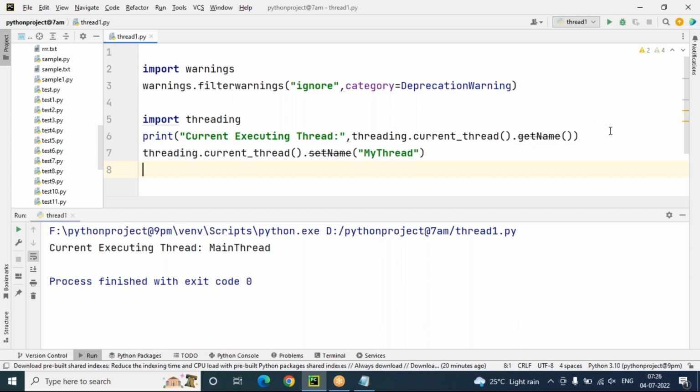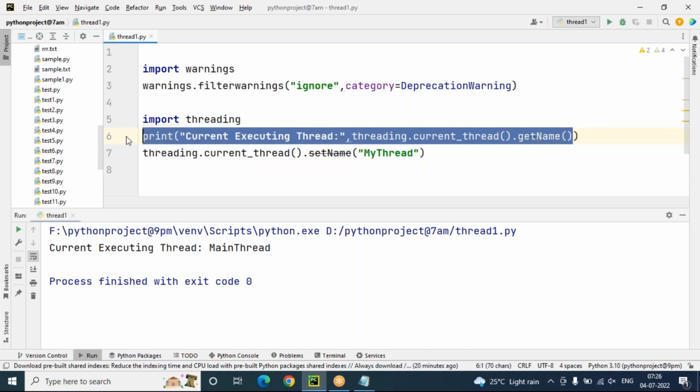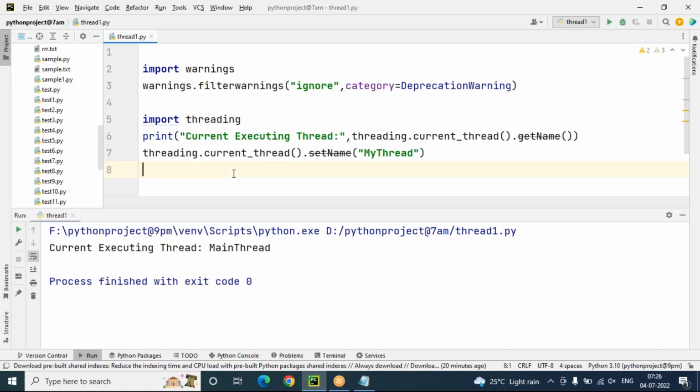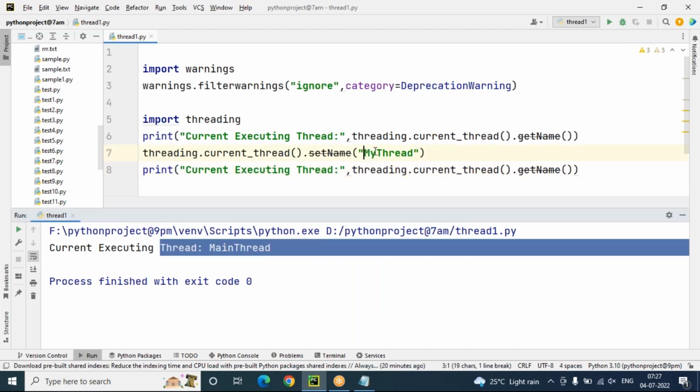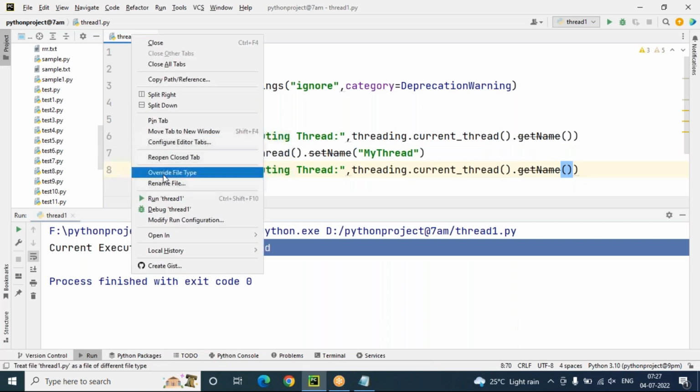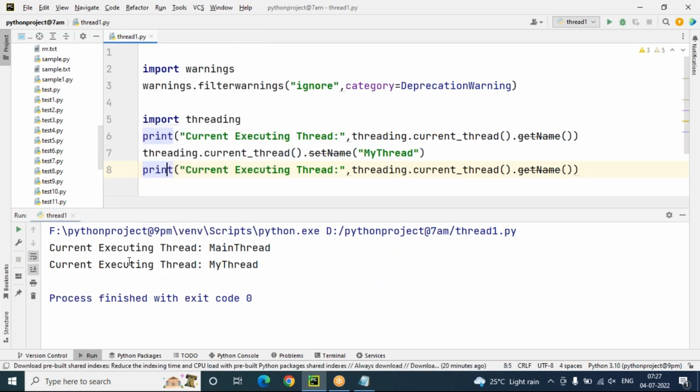Let's check whether the thread name is changing from main thread to my thread or not. Let's copy and paste it once again so that you will see it clearly. You can easily find out. Let's run this. And I'm taking the current executing thread as main thread only.